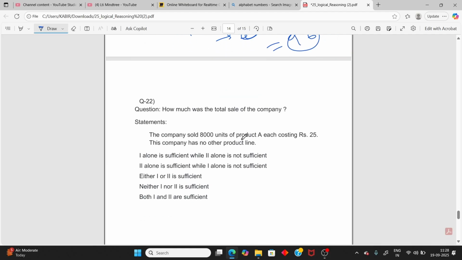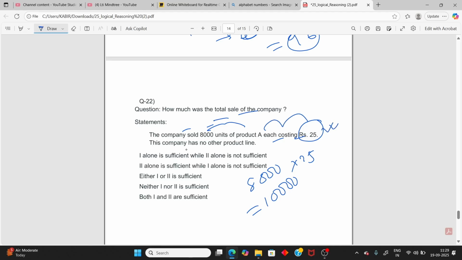Moving to the next one. What is the total sale of the company? The company sold 8,000 units, each costing 25. So total sale you can predict, but here it is not mentioned whether the company had other products. A company can have so many products. The company sold 800 units, each costing 25. One statement alone is not sufficient. This company has no other product line. So you need both statements to calculate total sale, because only one product is mentioned here.